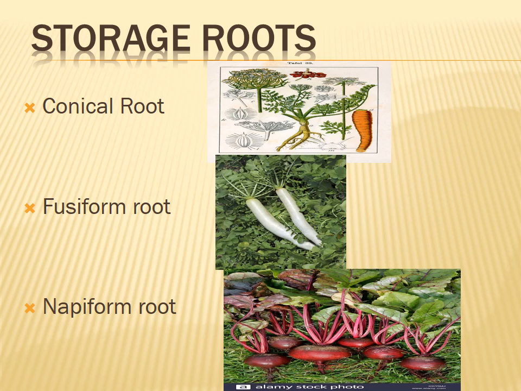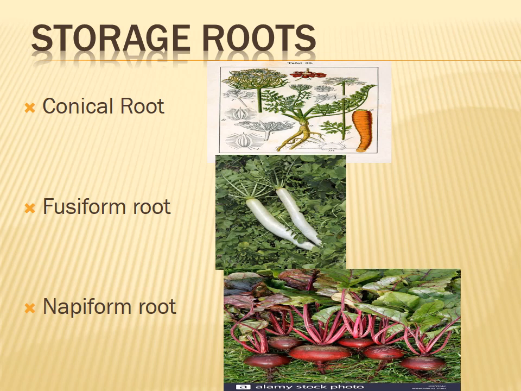Conical root. Then fusiform root. Look at this picture, that is a fusiform root. Then napiform root. Look at this picture. Can you find it? Very good. Conical roots have a cone-like structure. That is why this type of root is called a conical root. Next, fusiform roots are swollen in the middle and tapering towards both ends. For example, Raphanus sativus. This is a photograph of